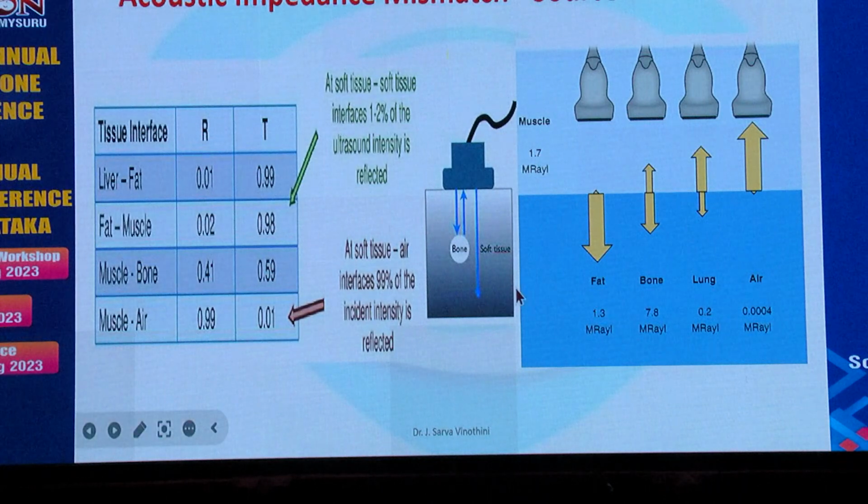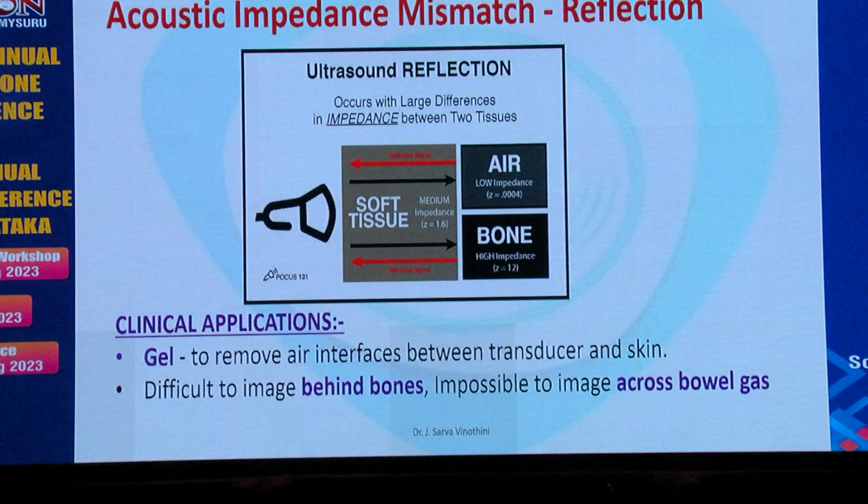So it is the difference in the acoustic impedance that is more important. That provides us the contrast. We don't use contrast for ultrasound, right? We use contrast in CT and MRI. So this acoustic impedance mismatch gives the source of the contrast. When the mismatch is large, that is the source of reflection, and it is huge between soft tissue and air and between soft tissue and bone.